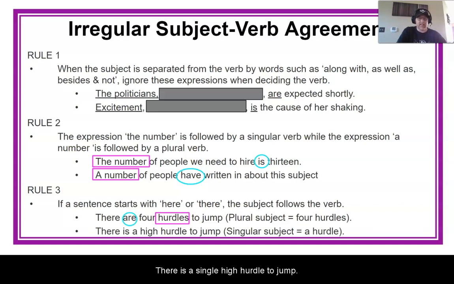Or there is a single high hurdle to jump. We have a hurdle, singular, just one. Okay, so there is a hurdle. Okay, so singular subject, singular verb, plural subject, plural verb.